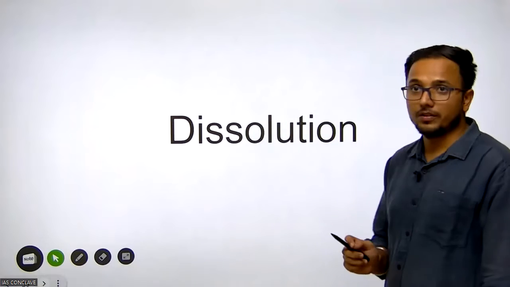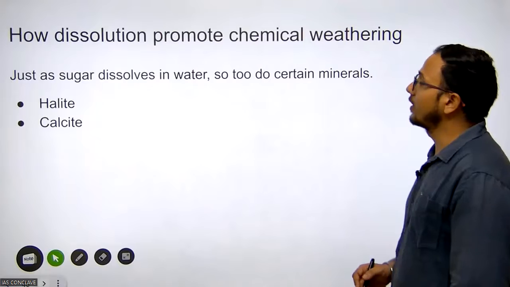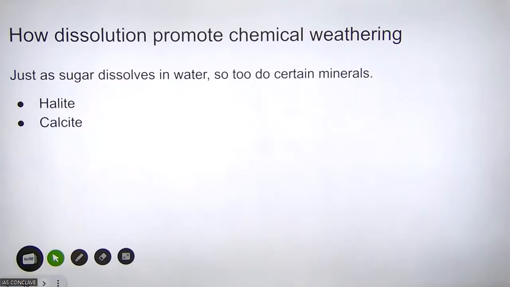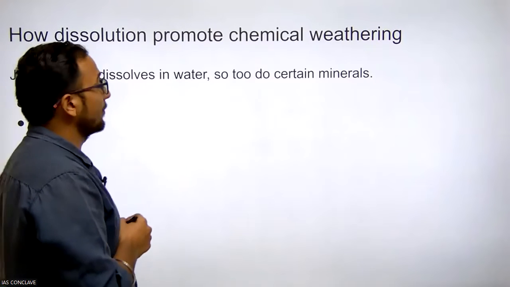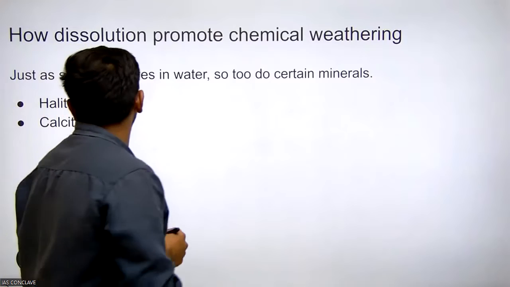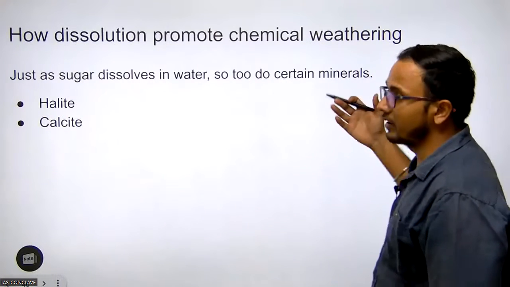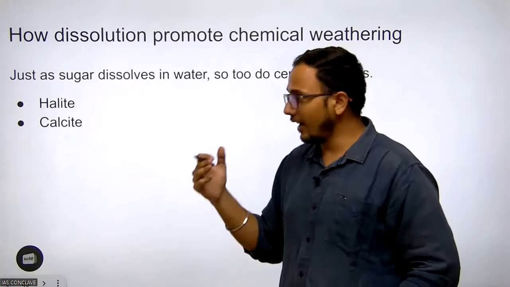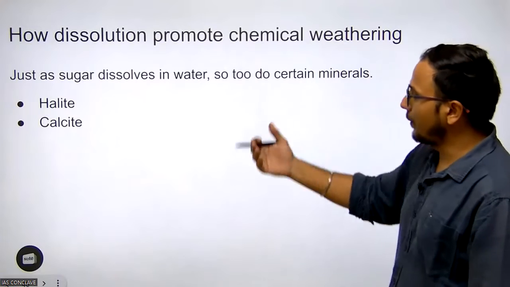What is dissolution? How does dissolution promote chemical weathering? Just as sugar dissolves in water, so do certain minerals also. In the same way as sugar dissolves in water, certain minerals like halite and calcite also dissolve in water, and this is how they promote chemical weathering.